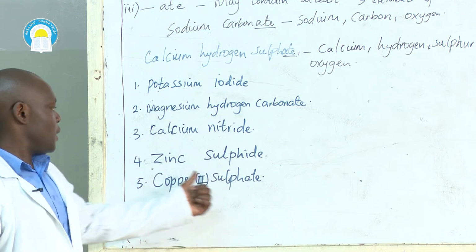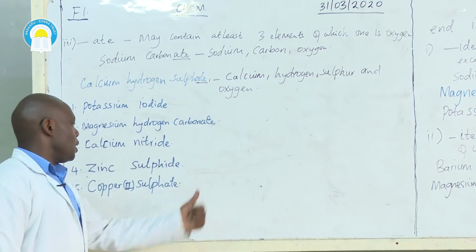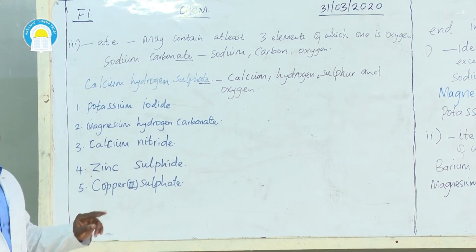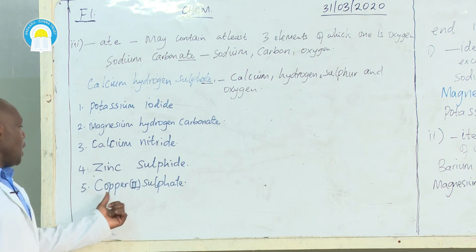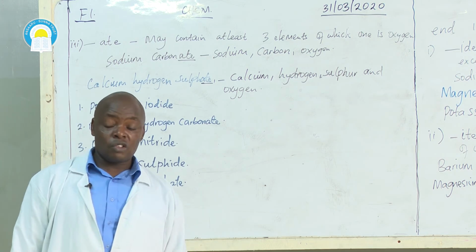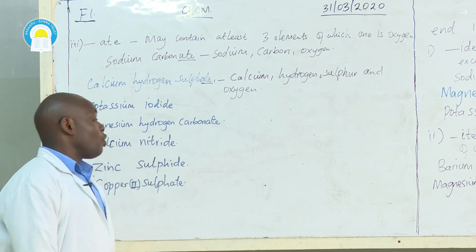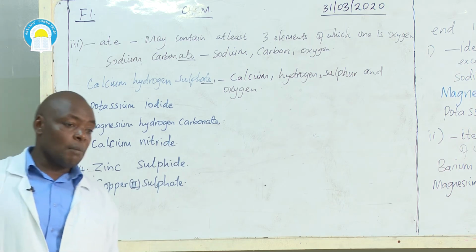Zinc sulfide. So sulfide shows that it is only 2 elements, zinc and sulfur. Copper 2 sulfate is copper, sulfur, and oxygen. So from the name of the compounds, you can be able to tell the elements that are present there.